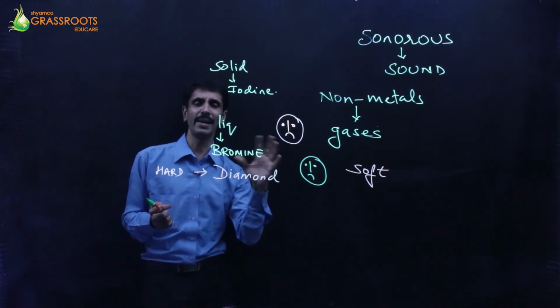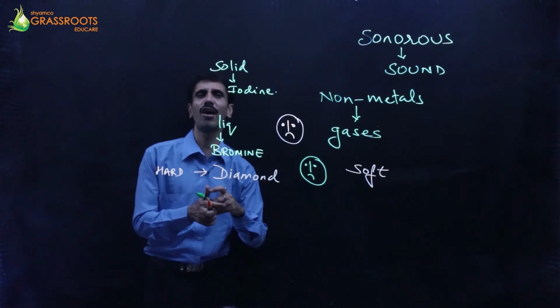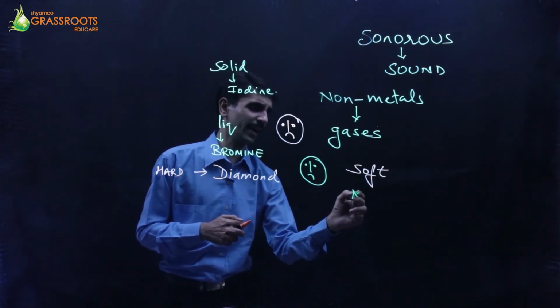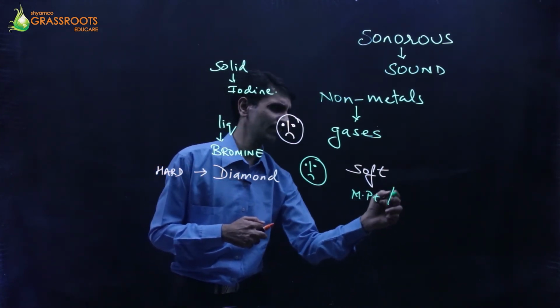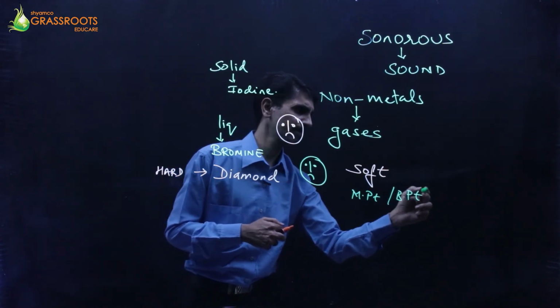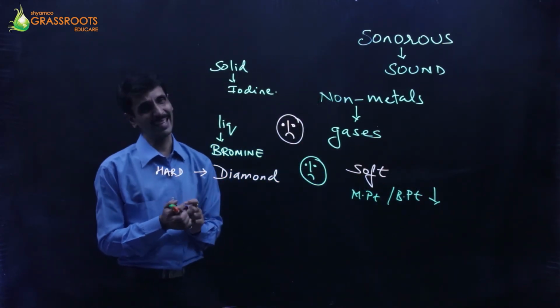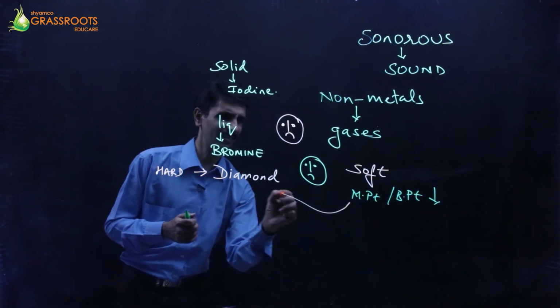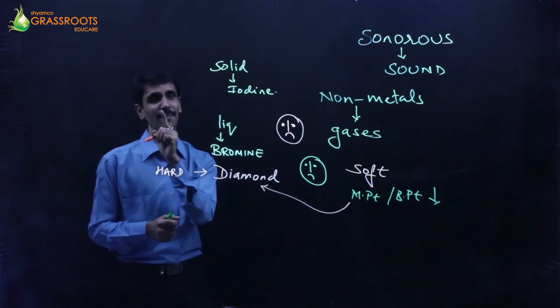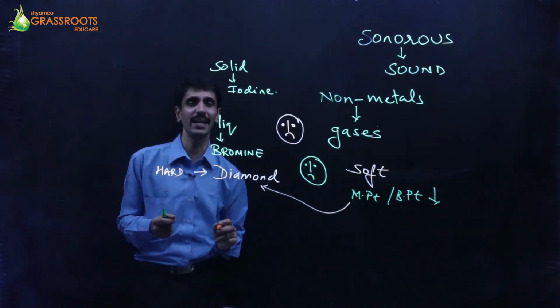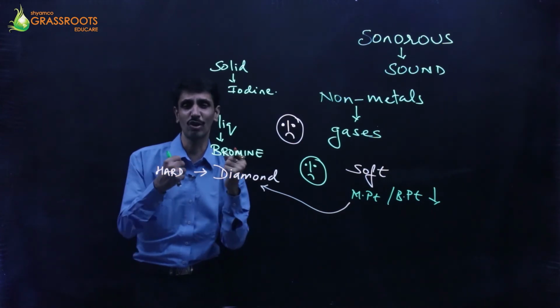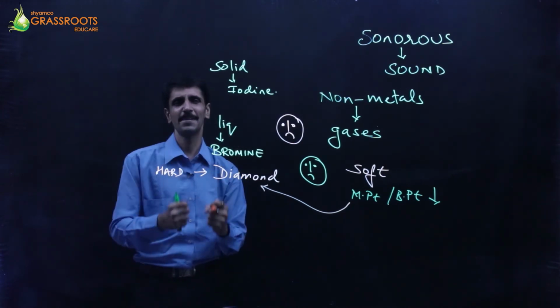When we talk about its melting point and boiling point, because they are soft, so their melting point and boiling point is going to be less comparatively. Once again, the exceptional case is diamond. Diamond ka melting point and boiling point is going to be very high. Okay, because it's going to be a hard solid.